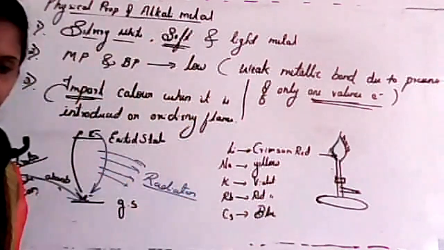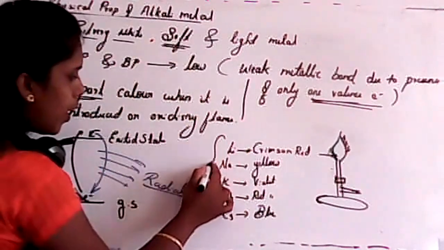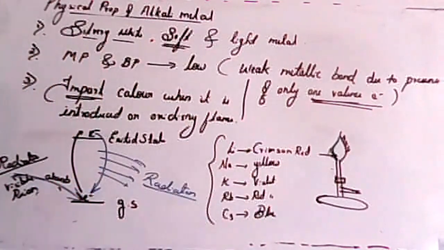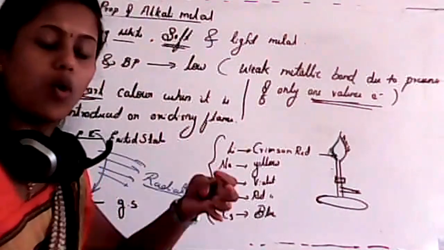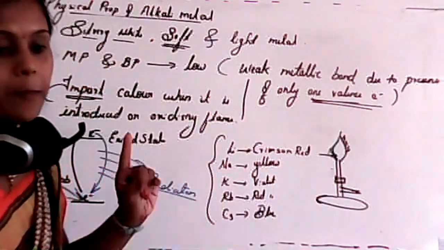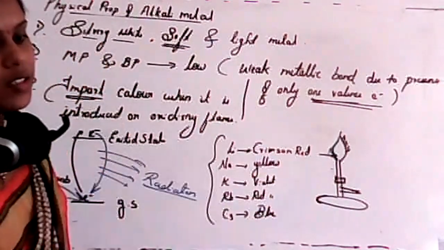See, now the question arises, why were these colors different? Isn't it? Because alkali metals are first group elements. In that case, we must get all the same color. But here the thing is, there are different colors.